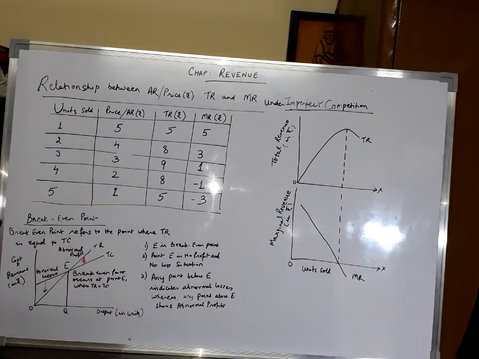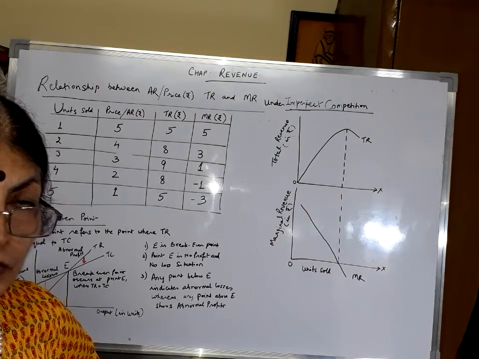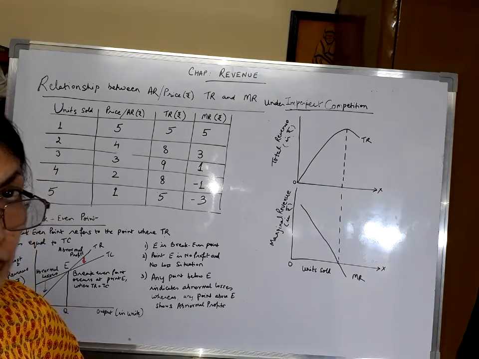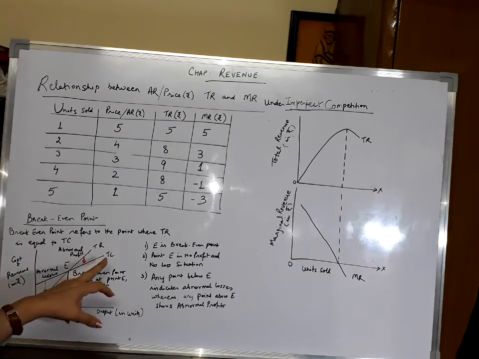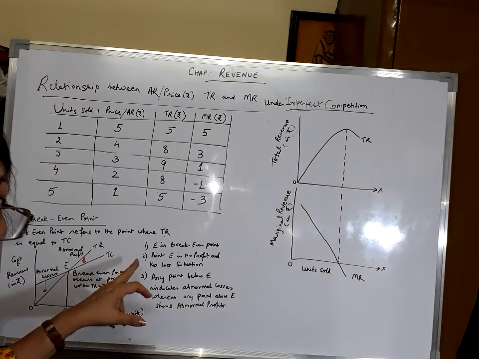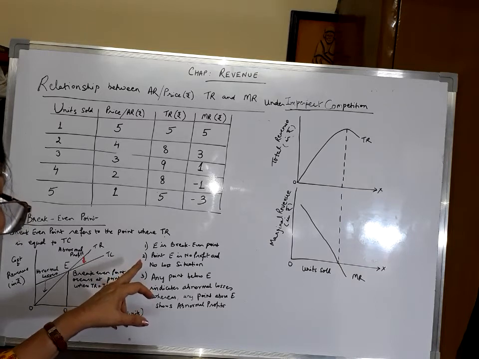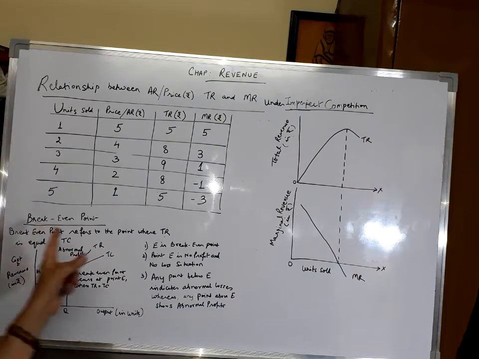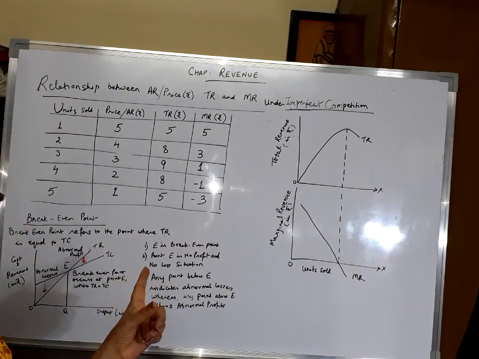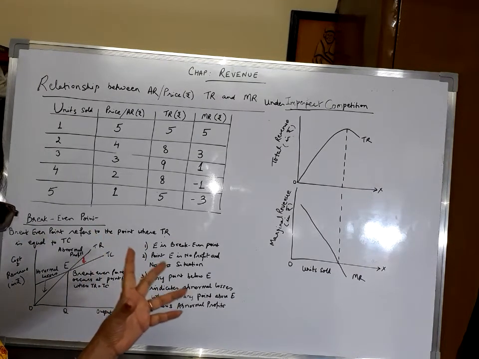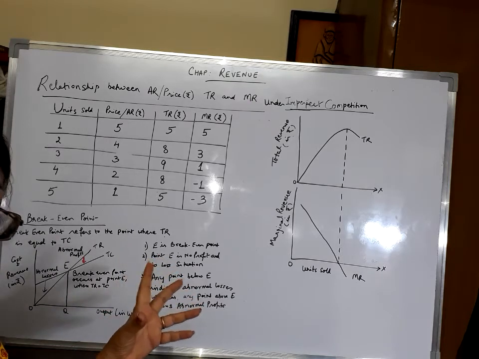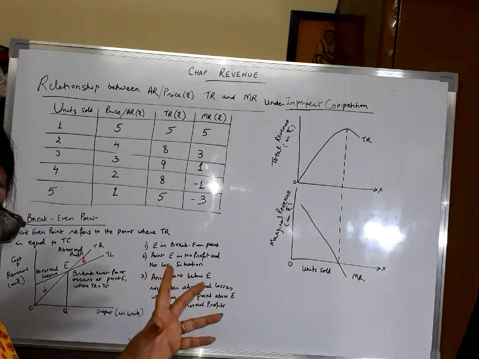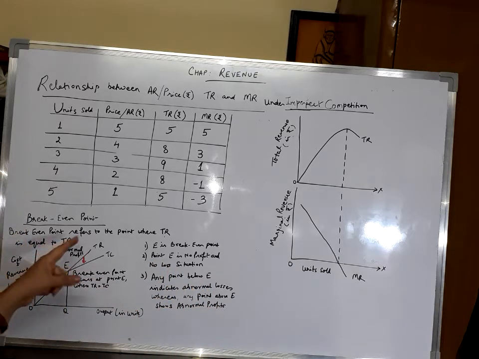Now let us understand what should be the relationship between total revenue and total cost. This enables us to decide how many units of the commodity a producer or a firm should produce. That is called the concept of break-even point. Break-even point is the point which helps the producer decide how many units of the commodity he would like to produce. Break-even point refers to the point where total revenue is equal to total cost.